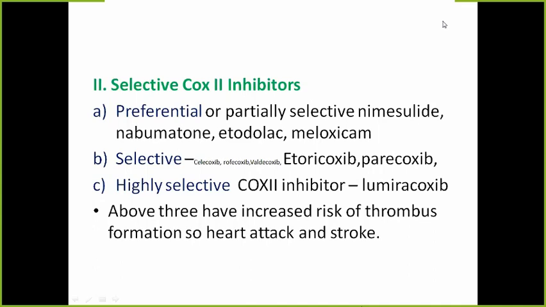Then second group is selective COX-2 inhibitors. Means they do not have any COX-1 inhibition. They are purely selective COX-2 inhibitors. Examples are etoricoxib and parecoxib. But here you should also remember that three drugs from this group are banned, they are obsolete, they are not used because of their adverse effect. These are celecoxib, rofecoxib and valdecoxib. These three written in small letters, they are banned drugs, not used.